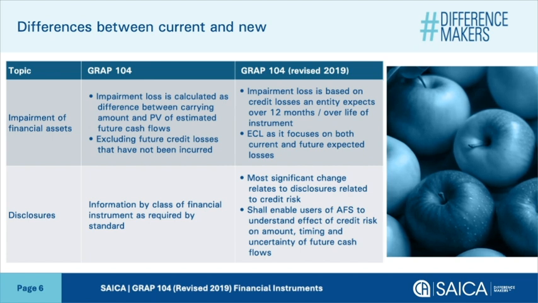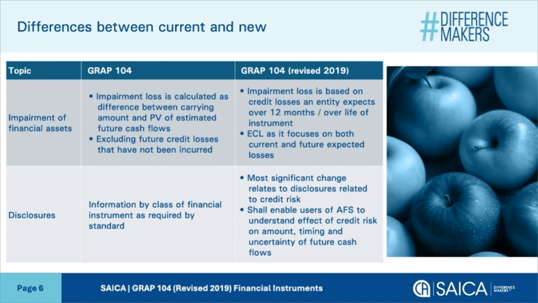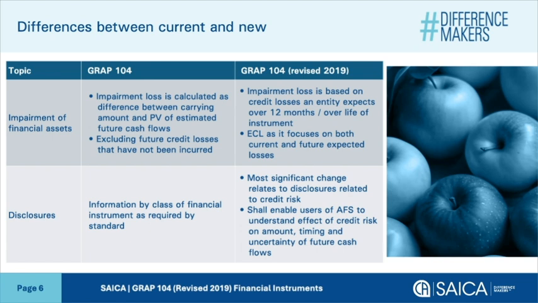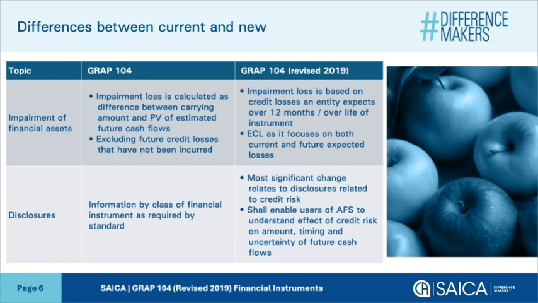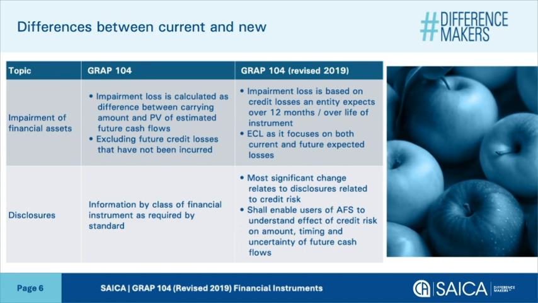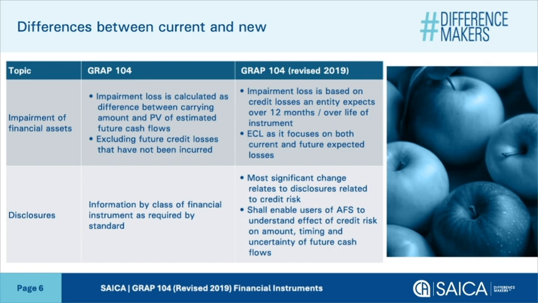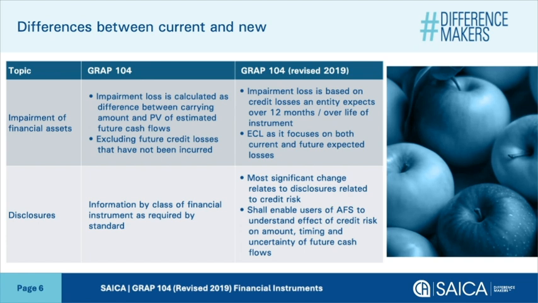Determine the period over which an entity determines impairment losses, for example, 12 months or the lifetime of the instrument. The life of the instrument is used where there has been a significant increase in credit risk. Calculate the probability-weighted value of losses based on current and future data. The approach means that an entity needs information about the credit risk of the parties it transacts with and needs to develop models that assess both current and future losses on a probability-weighted basis.